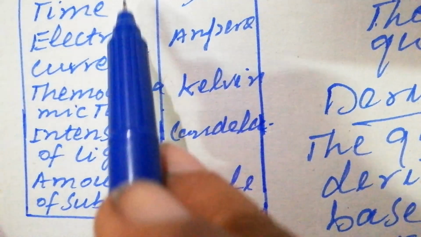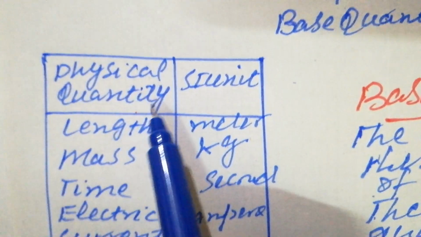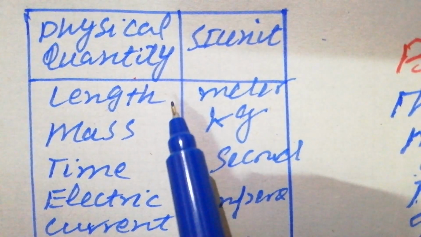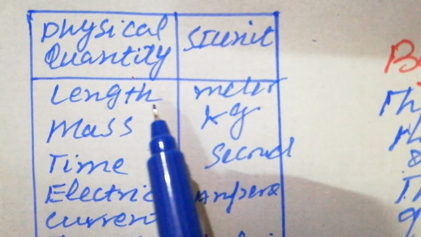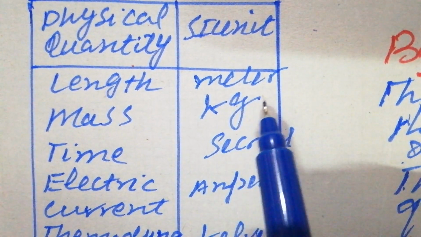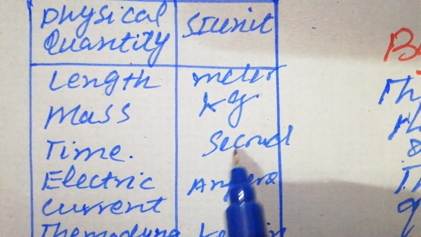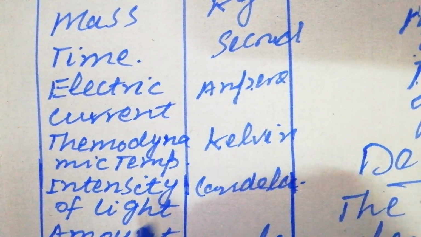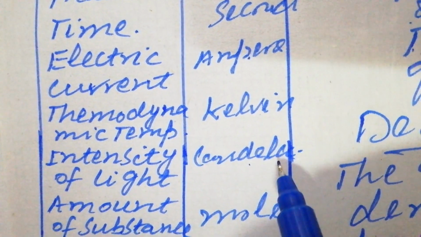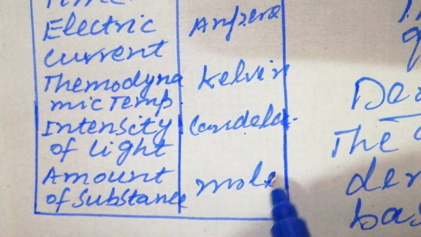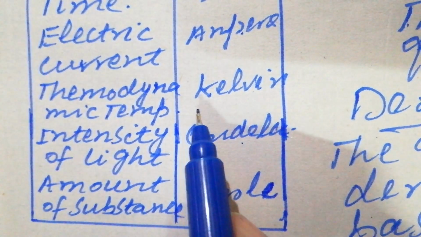Students, look again. We have the 7 base quantities, and their units are called base units: length, meter; mass, kilogram; time, second; electric current, ampere; thermodynamic temperature, Kelvin; intensity of light, candela; and amount of substance, mole. So students, these are the base units.